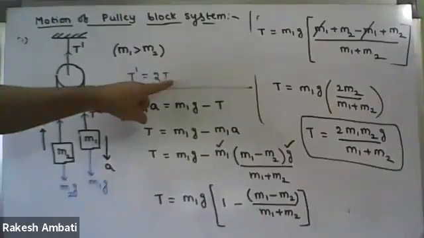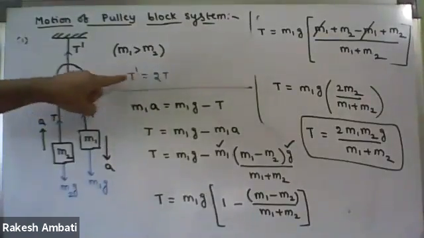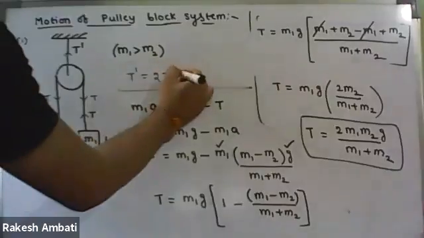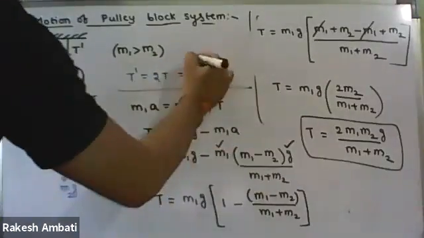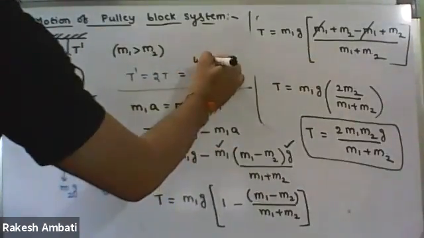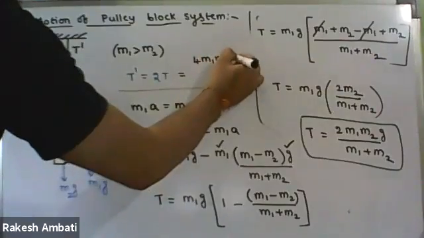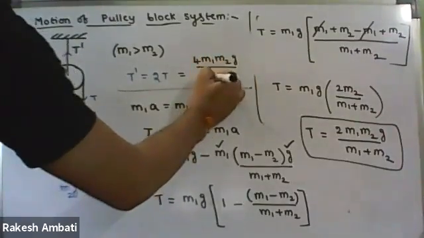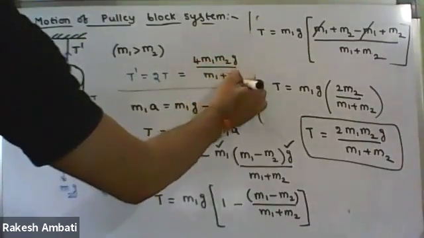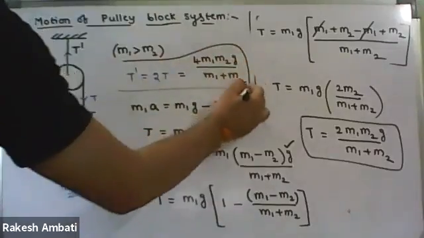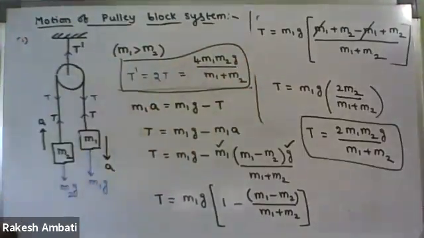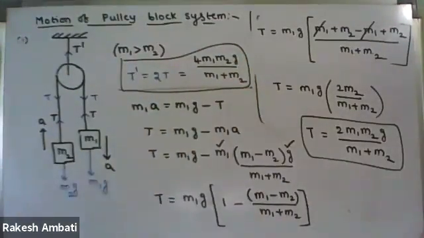If we know the T value, we can find out T dash also. So T dash equals 2 times T, so we get 4 m1 m2 g upon m1 plus m2. So this is the question, finding acceleration and finding tension forces.